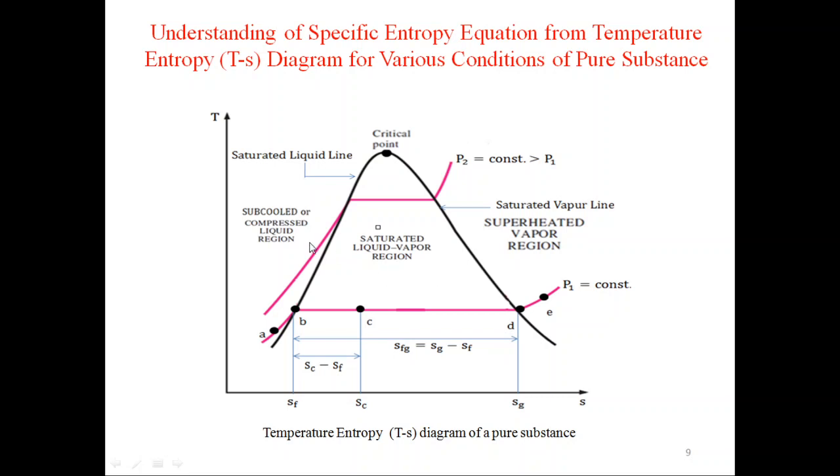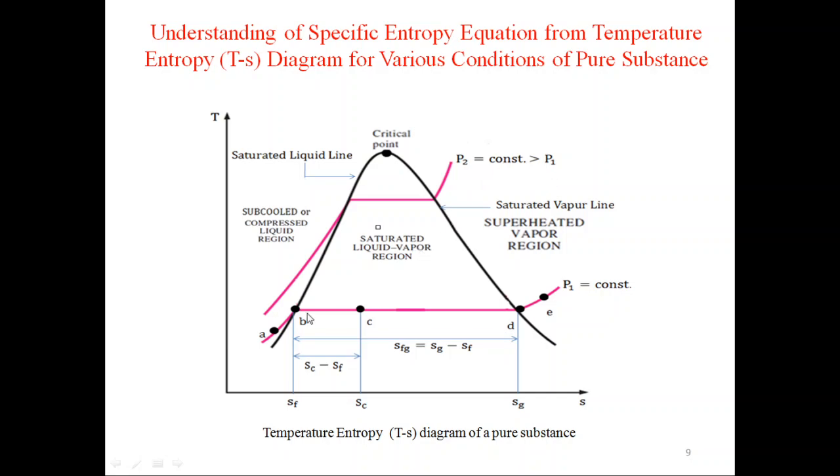The left side of the dome is the subcooled or compressed liquid region. The right side of the dome is the superheated vapor region. In a temperature entropy diagram, the constant pressure line is represented in this way. Any point on this line will have the same pressure. Here we have drawn two constant pressure lines such that P2 is greater than P1.